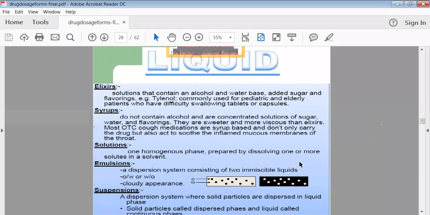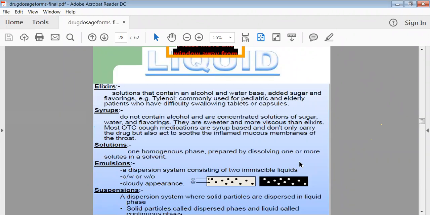Then solutions. Solutions are homogeneous preparations, or monophasic preparations, in which we mostly use water as a vehicle, and in that water we add a number of drugs. That drug should be soluble in that water. Then it will form a single phase. Such kinds of solutions we are utilizing nowadays in treatment.